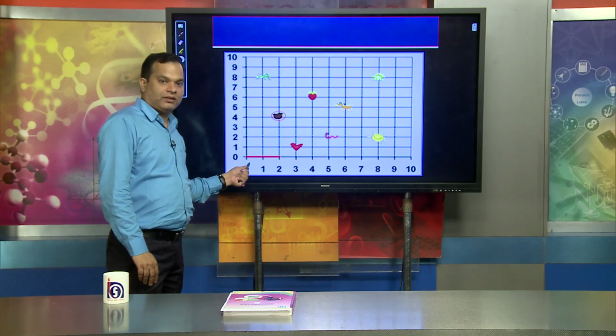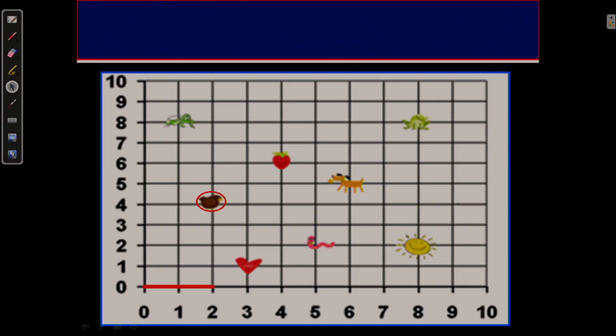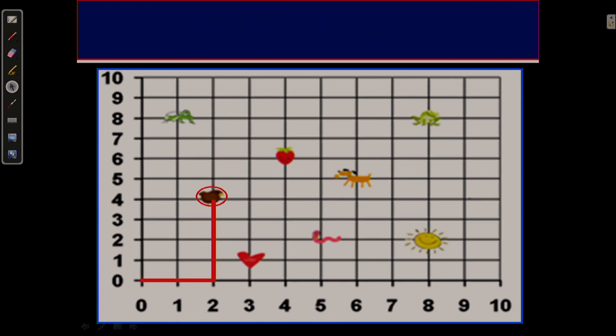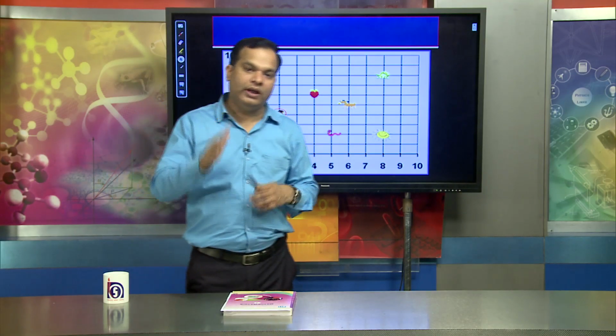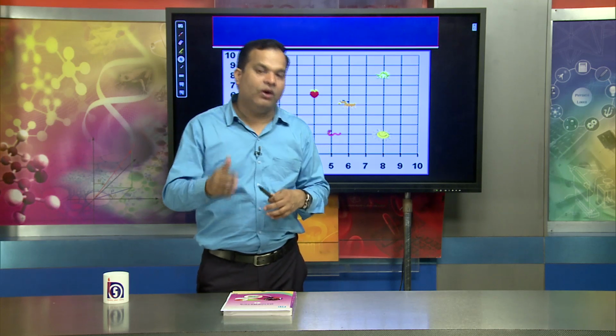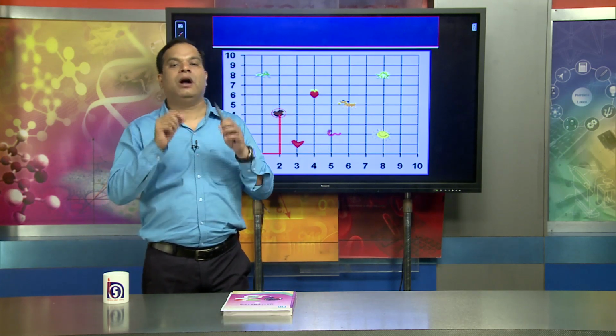From the origin, the starting point, from 0 up to 2 we move horizontally, then we move vertically in order to reach that object. So this is the coordinate, or the location of a point, or the location of the object.